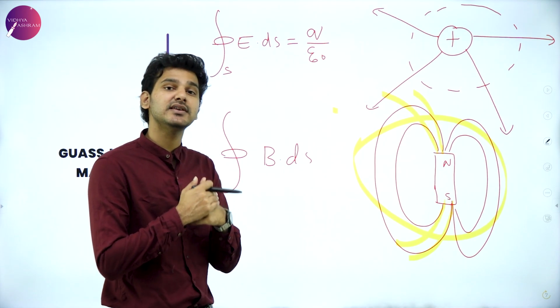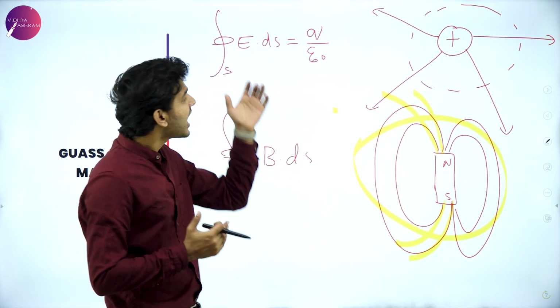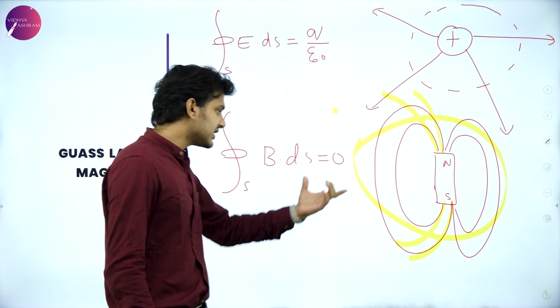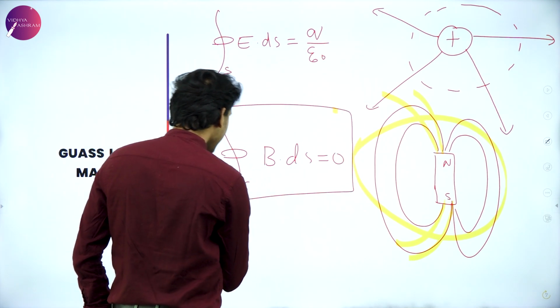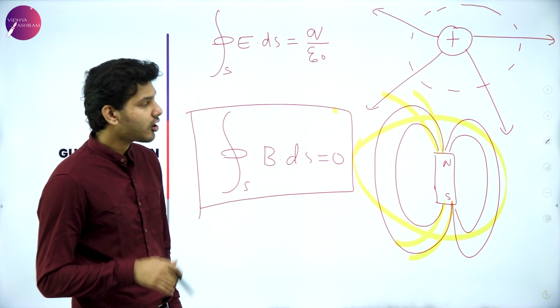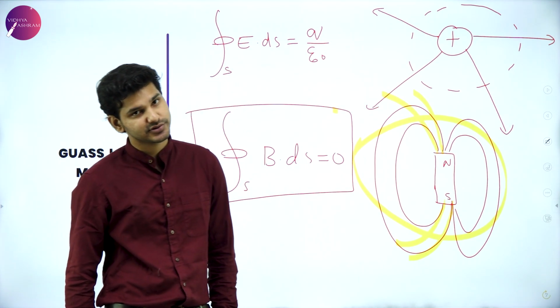So that is why we say that we cannot clearly apply Gauss's law in magnetism like in the sense of electrostatics. We can also say that this particular theory, that is Gauss's law in magnetism, is a proof that monopoles do not exist because all the field lines are accounted for, not like in the case of electrostatics.